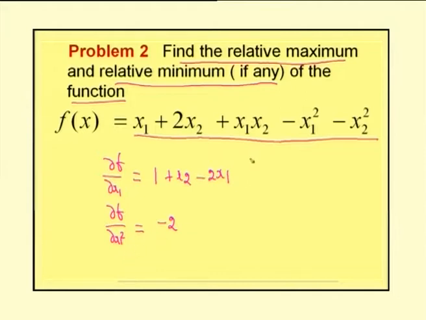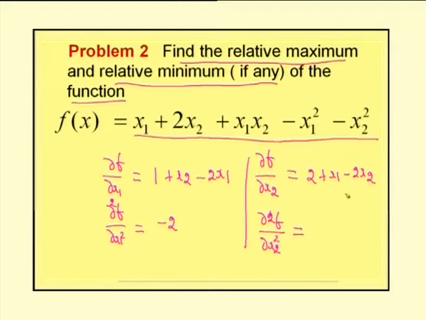The next one, we will find dou f by dou x2. So, the partial derivative of this function with respect to x2 gives us 2 plus x1 minus 2x2. Now, dou squared f by dou x2 squared, where this term vanishes and this term vanishes. For this term we are getting minus 2.